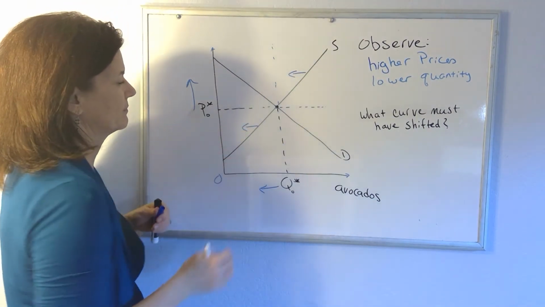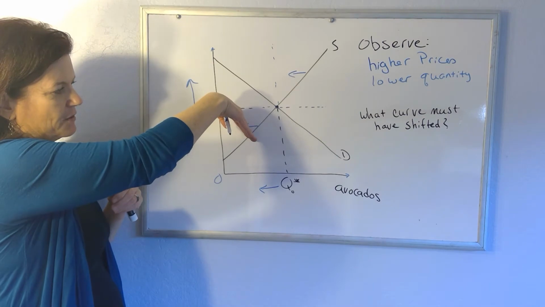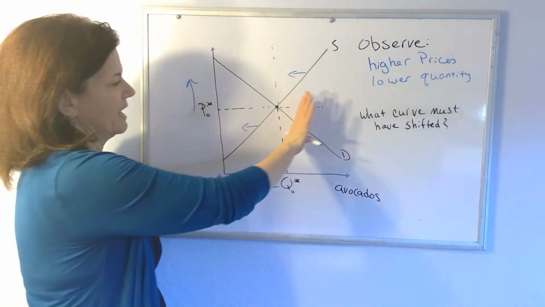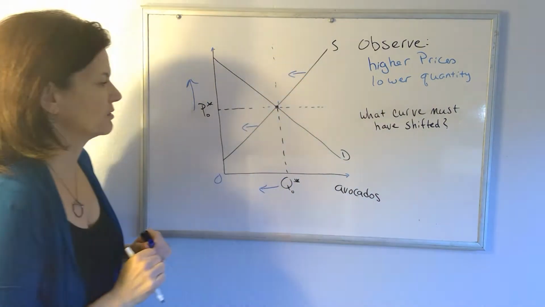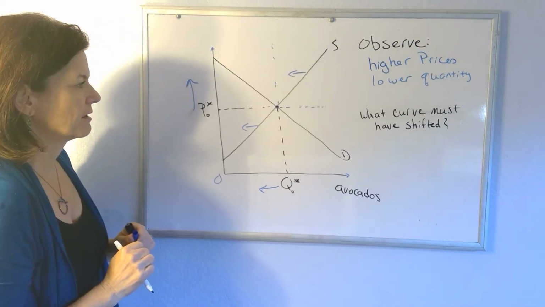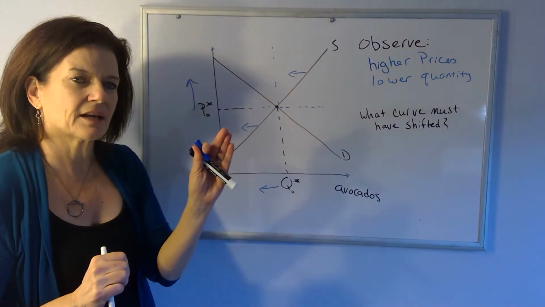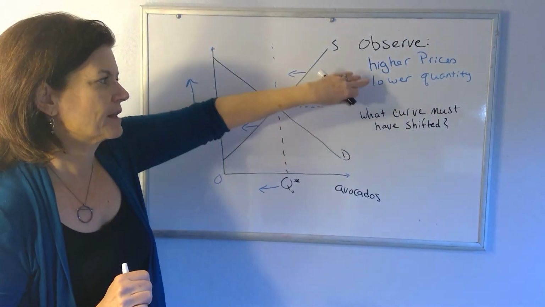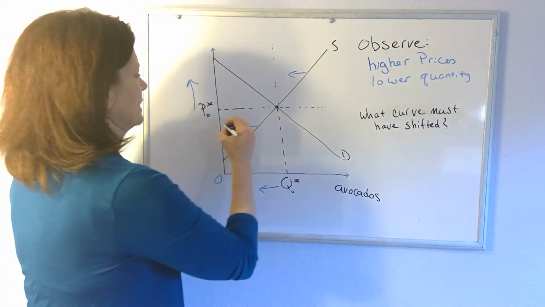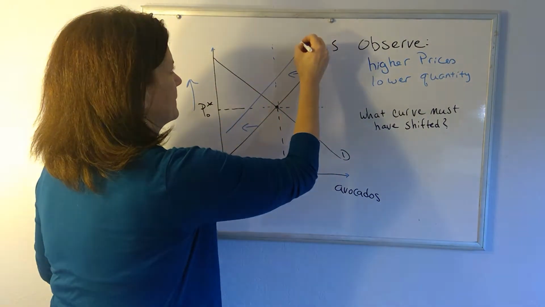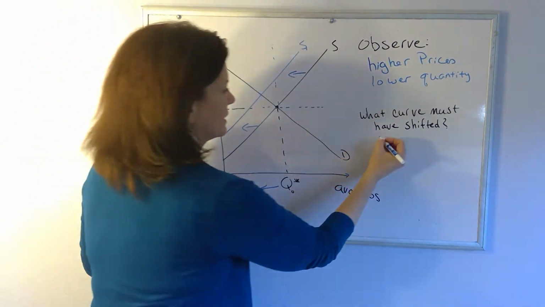shifts in. A shift in of the demand curve would have made price lower. A shift out of the supply curve would have made price lower. A shift out of the demand curve would have made Q higher. There's only one thing that could lead to simultaneously higher prices and lower quantity, and that would be a decrease in supply.